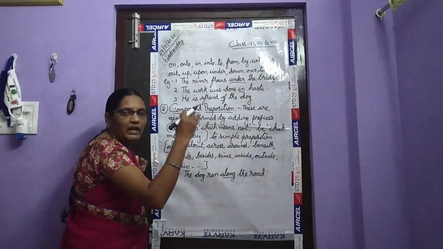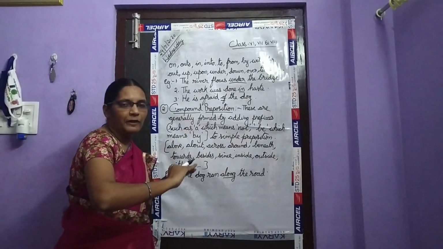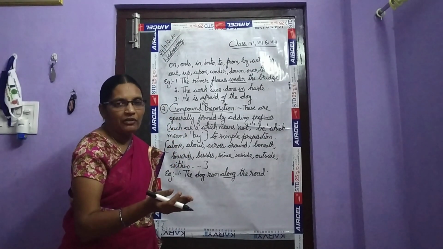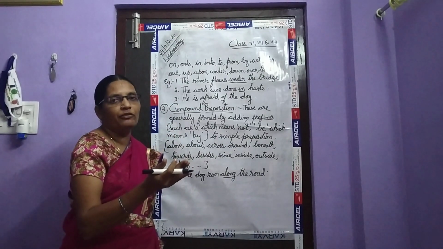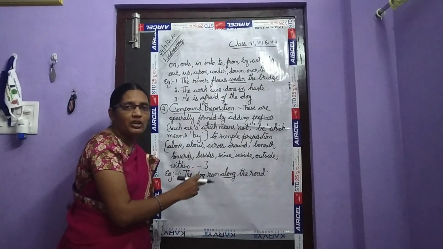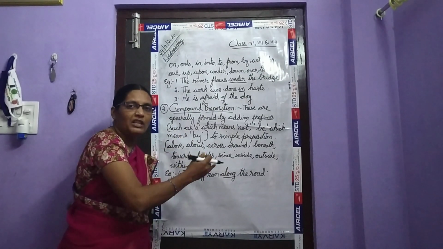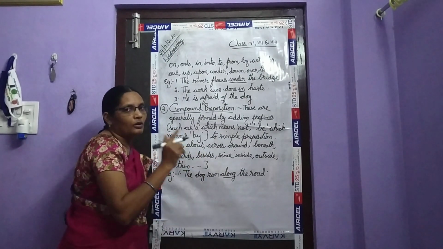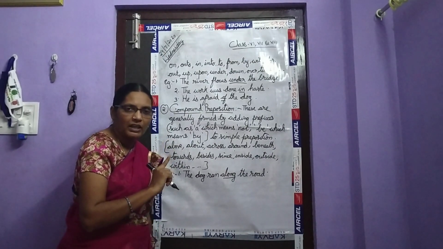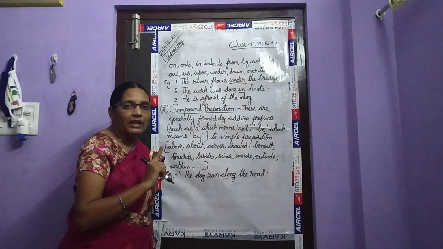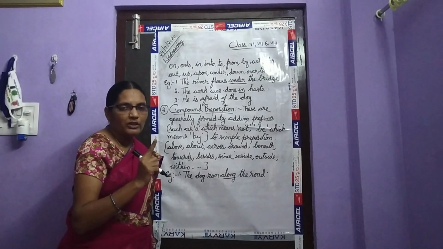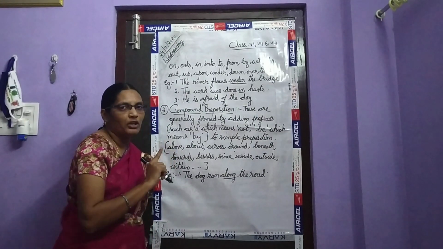A. So if we add any letter before a word, it is called a prefix. If we add letters after a word, it is called a suffix. So here in compound preposition, we are adding a prefix, means in front of a word. Along. Long is a word. For long, what did we add here? What is the prefix we added here? A. So if we add a, long became along. So in compound preposition, we add a prefix to a word.